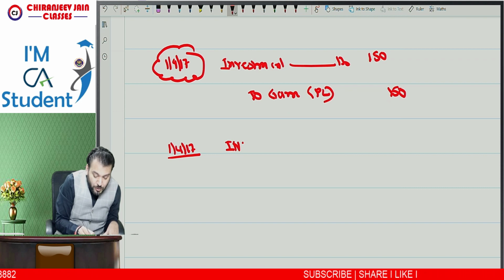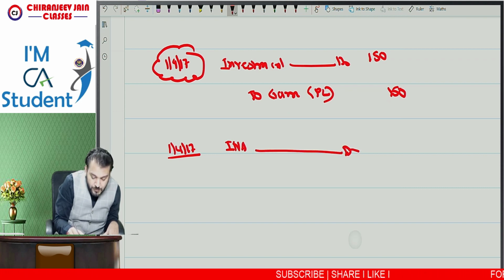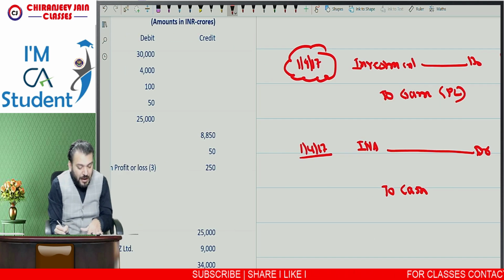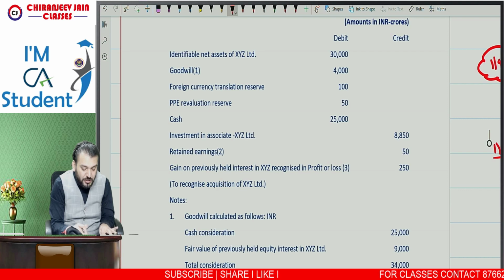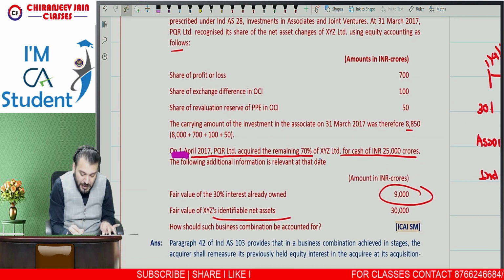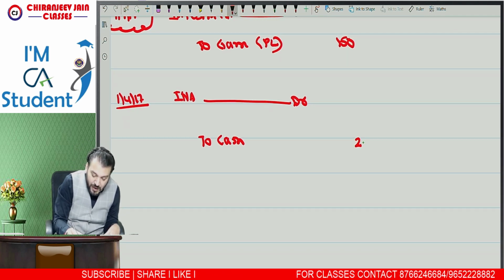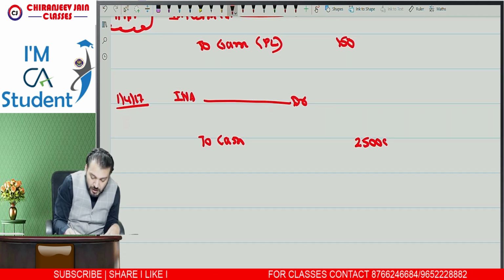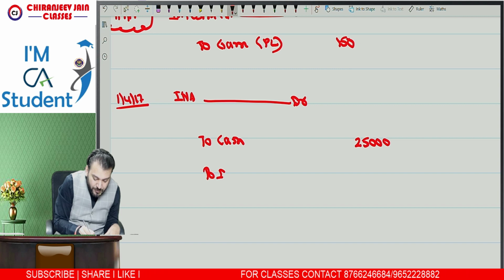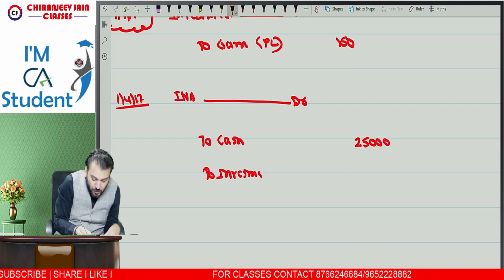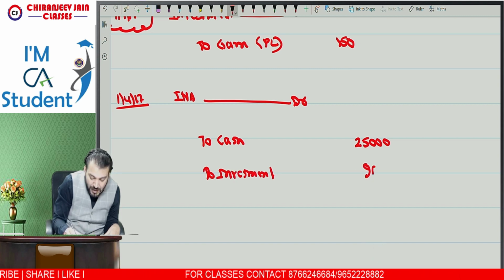So what journal entry will we do? INA account debit, INA account debit to purchase consideration. How much has been paid to acquire 70%? You can see 70% has been acquired by payment of 25,000 in cash. So 25,000. And the investment will be de-recognized. So investment will be de-recognized at 9,000.